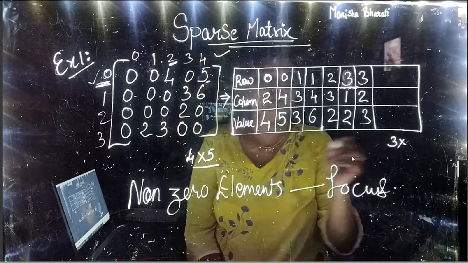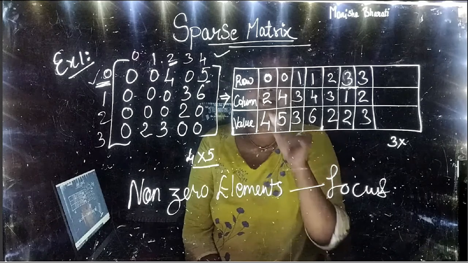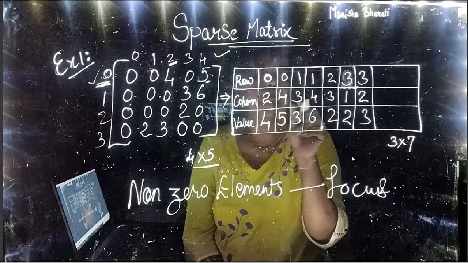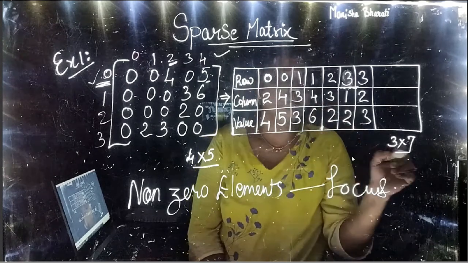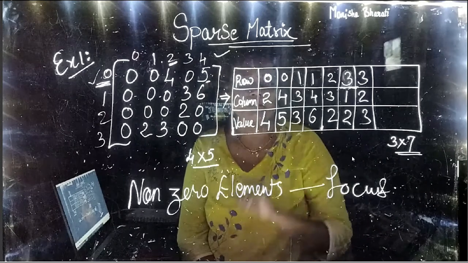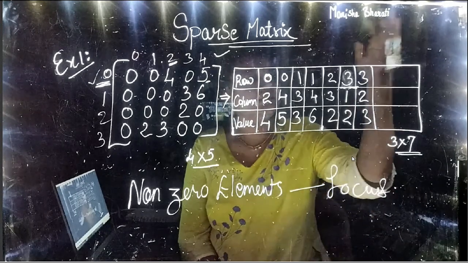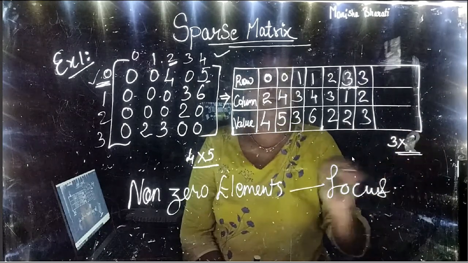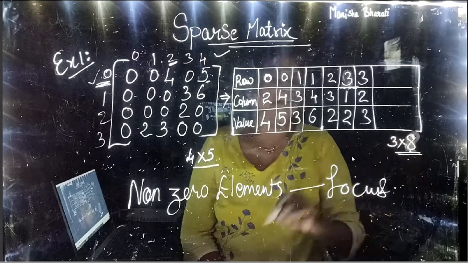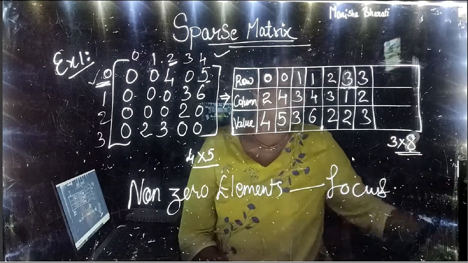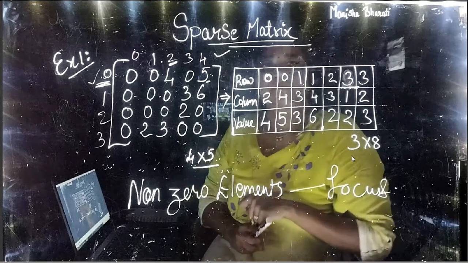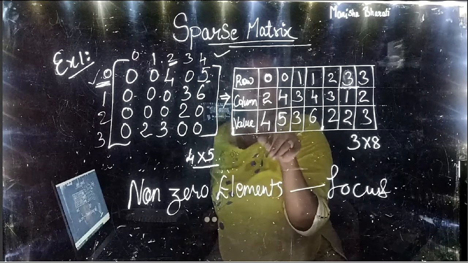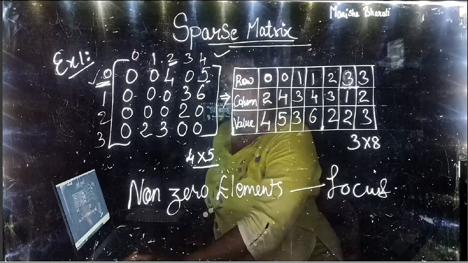Yes. So the two-dimensional array is of 3 rows, you can say, and 7 columns, right? 1, 2, 3, 4, 5, 6, 7. So it's a 3 by 7 matrix. This is how we implement. And if we say there are actually 8 columns, including this row column value, then this is a 3 by 8 matrix. So this is how we convert a normal sparse matrix to 2D array representation with the help of triplet.